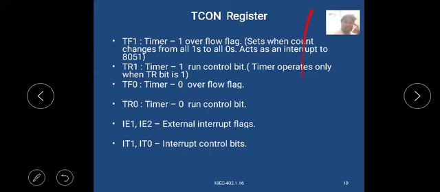TF1, timer 1 overflow flag, sets when the count changes from all ones to all zeros. It acts as an interrupt to the 8051. TR1, timer 1 run control bit. The timer operates only when TR is 1.